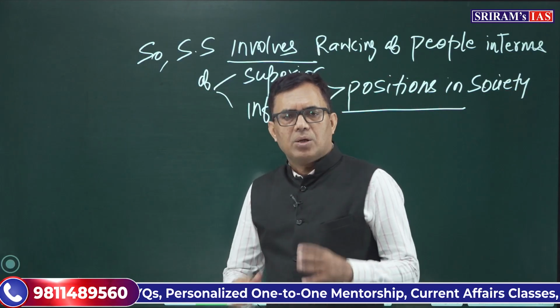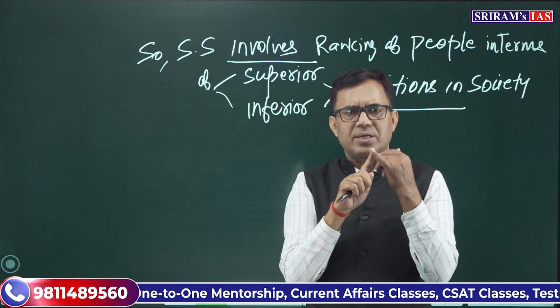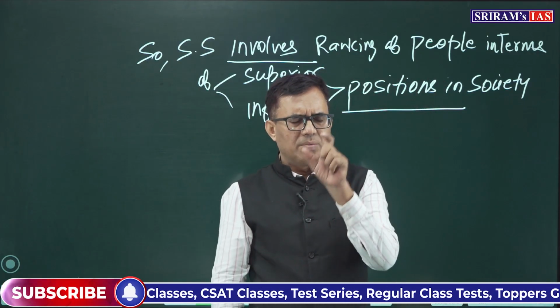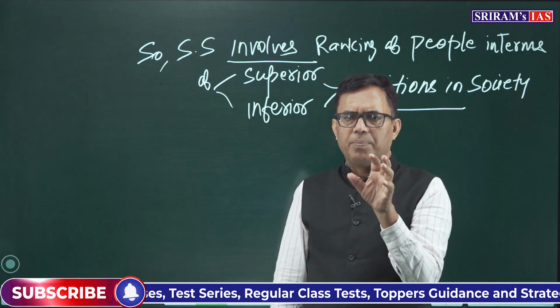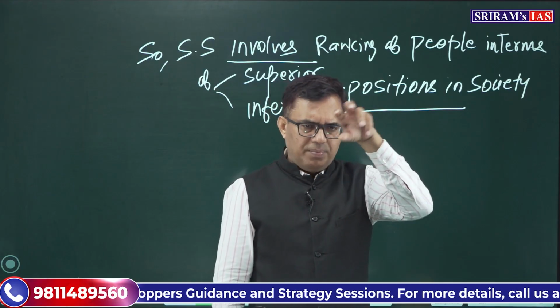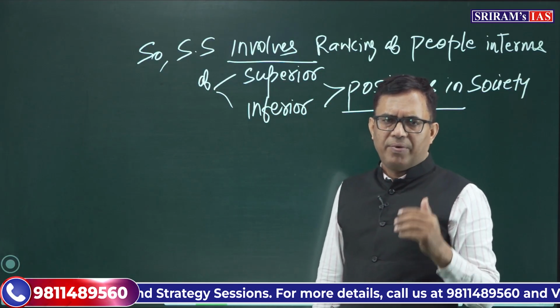Clear? Fine. So meaning is clear. First I told you social stratification is a form of inequality. Second, I told you social stratification basically involves the grouping of people or presence of groups in terms of the power, prestige, and in terms of wealth.